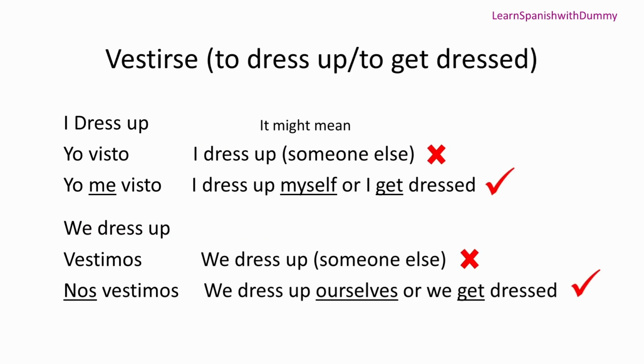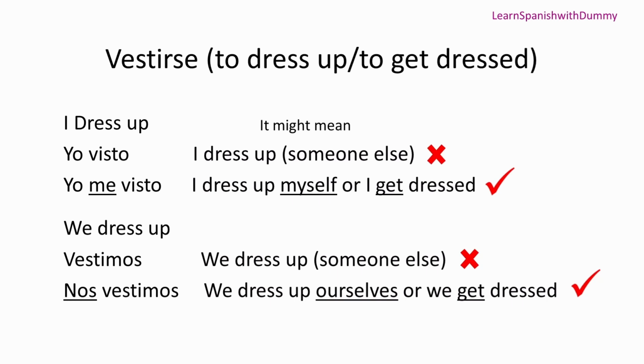All right, now we're going to see some other verbs, like the verb vestirse. Vestirse means to dress up or to get dressed. If I say I dress up, then I will say yo visto. But this can mean I dress up someone else, because when I say I dress up, the action of dressing up is upon whom? On myself, right? I'm dressing up myself.